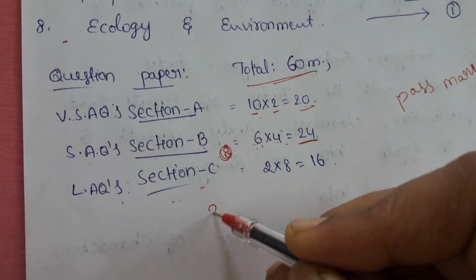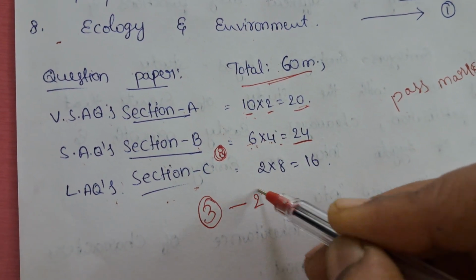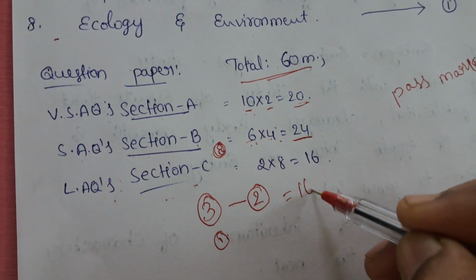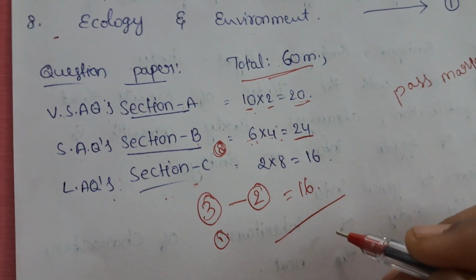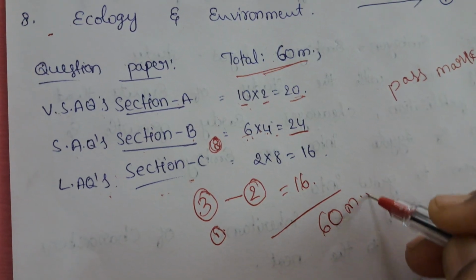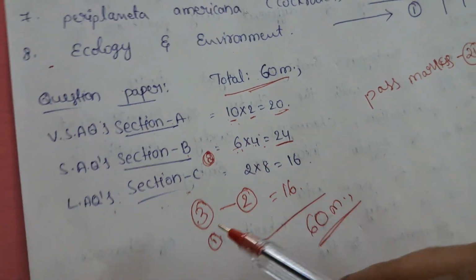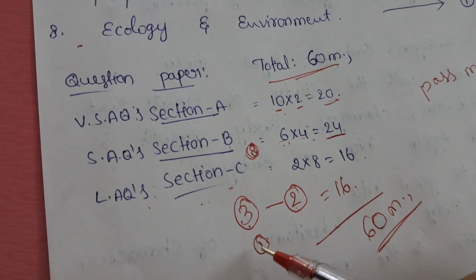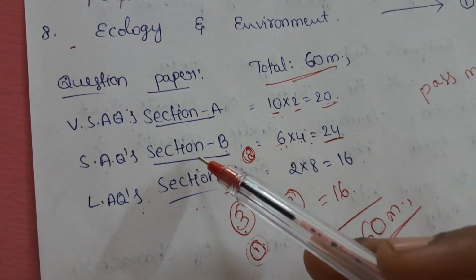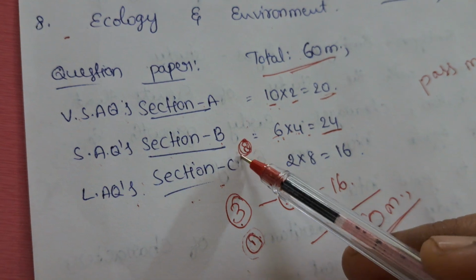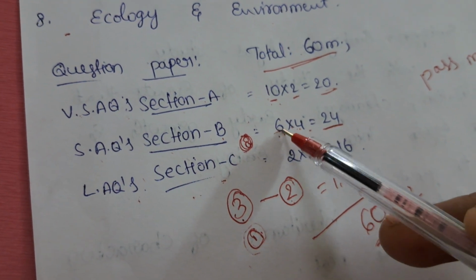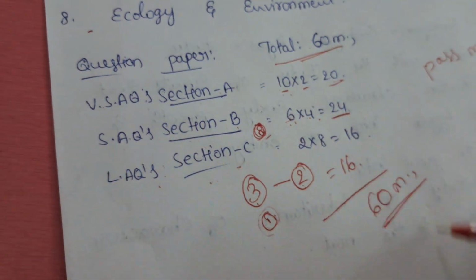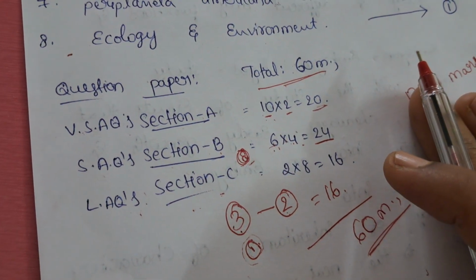Next, section C, LAQs. They give 3 questions. You write only 2 questions, with 1 choice. In total you get 16 marks. The total is 60 marks. In section B also, 8 questions are given, you write only 6, with 2 questions as choice. Okay, total 60 marks. This is the model paper.